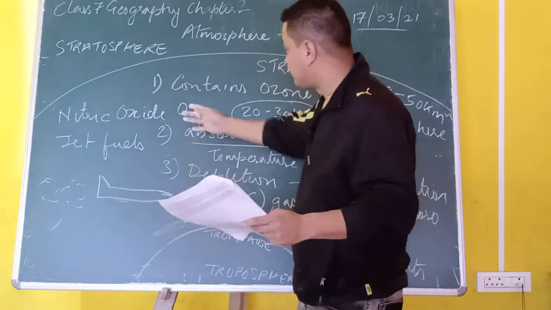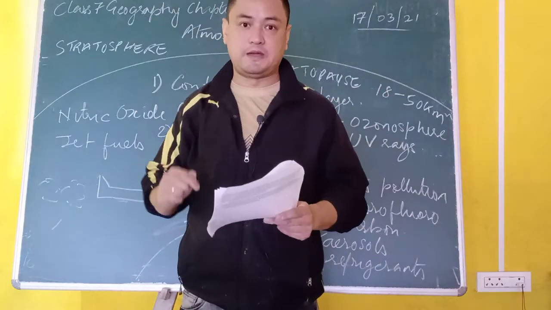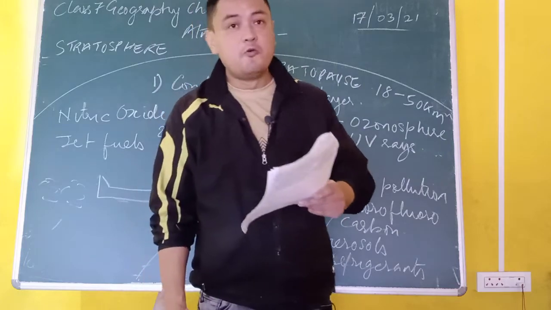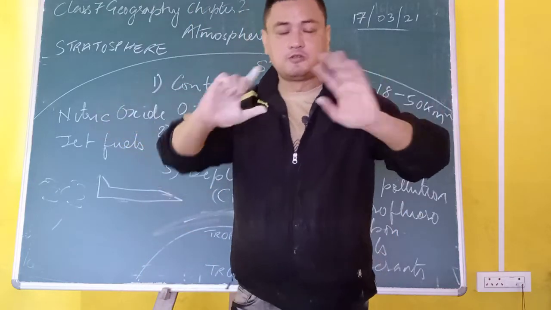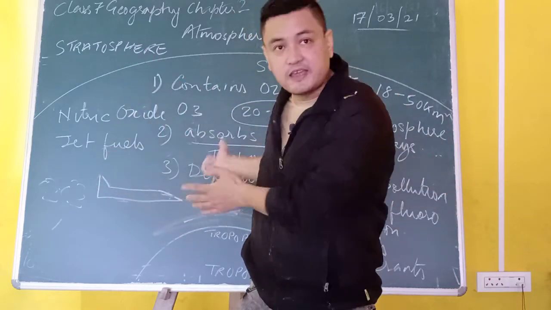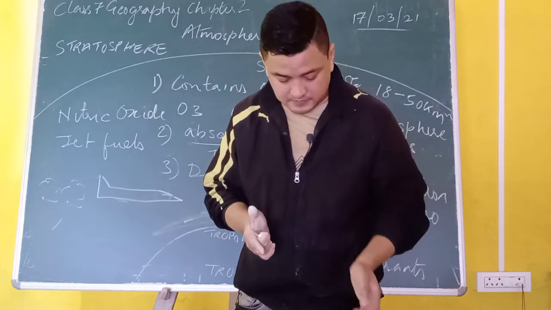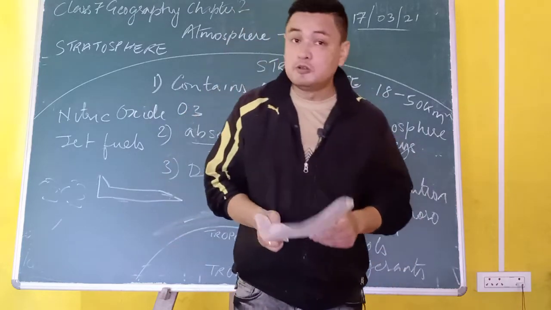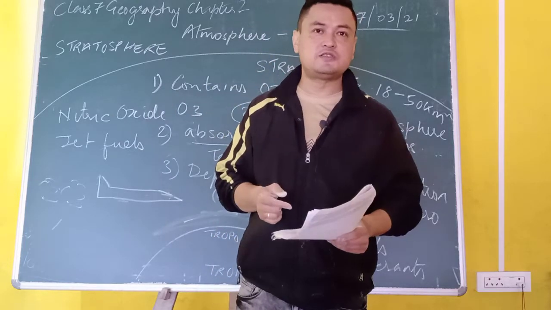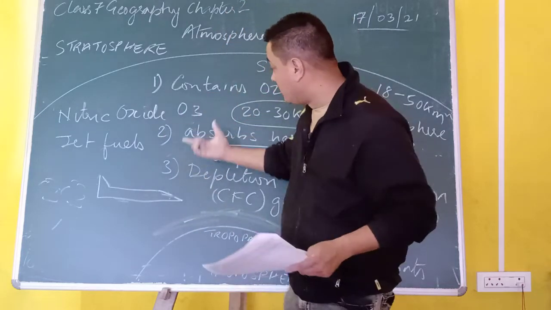So aircraft fly in this layer, the stratosphere, due to the absence of water vapor. But I told you there is a presence of water vapor, which makes this layer free from weather disturbance. If there is no water vapor, you will not find clouds or storms happening in this layer. But there is water vapor present up to 90 kilometers. And why? Now this layer, I told you, absorbs ultraviolet radiation, gamma radiation, X-ray radiation, etc., and it basically warms this layer.